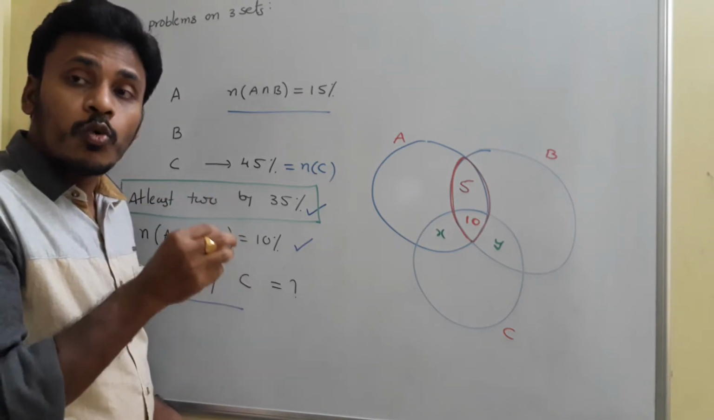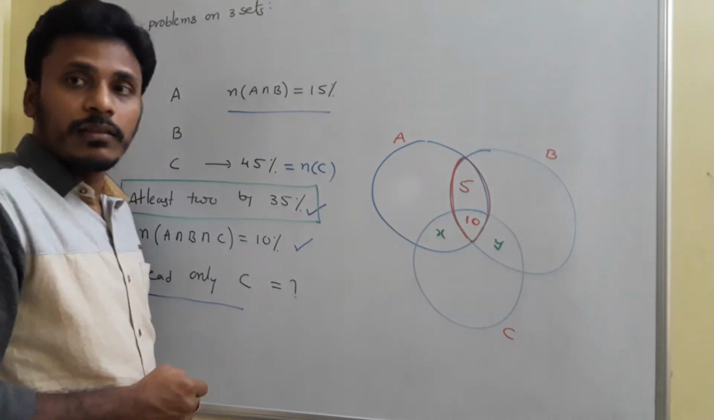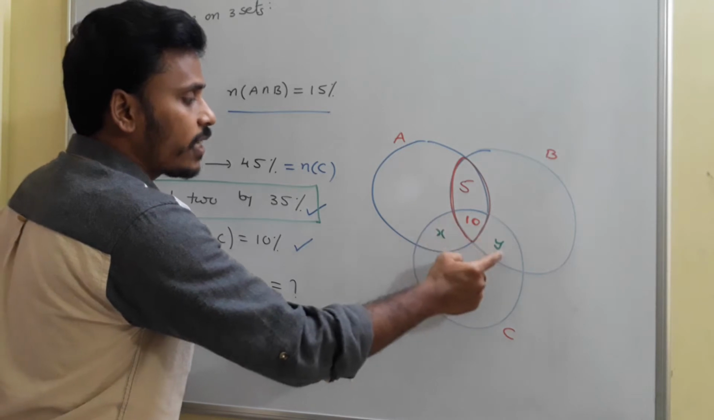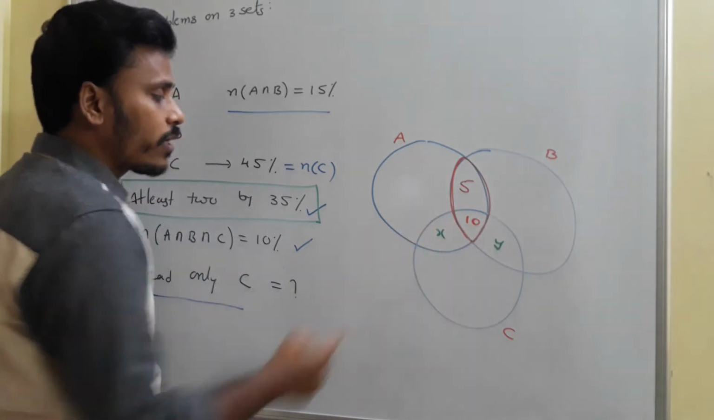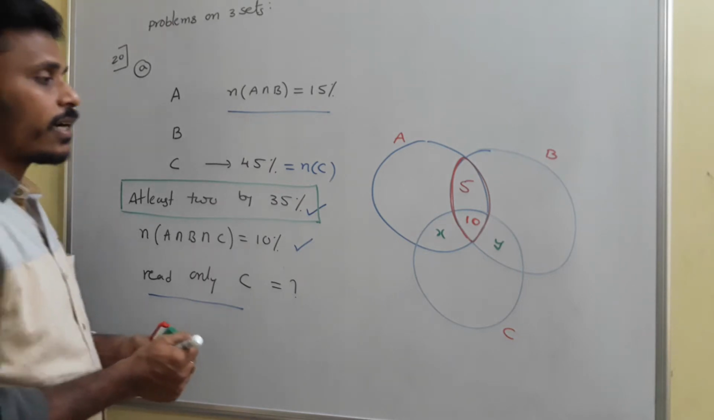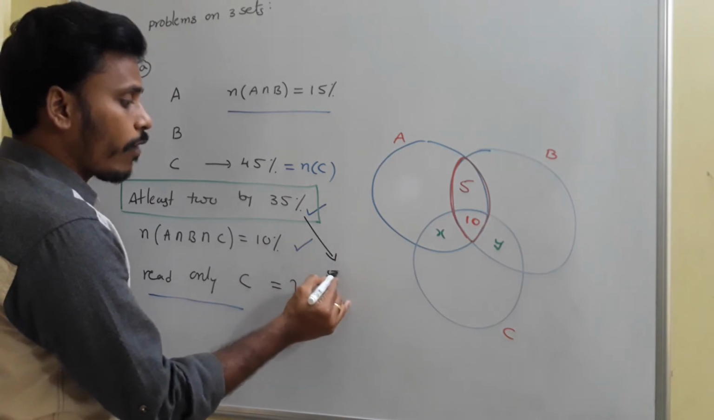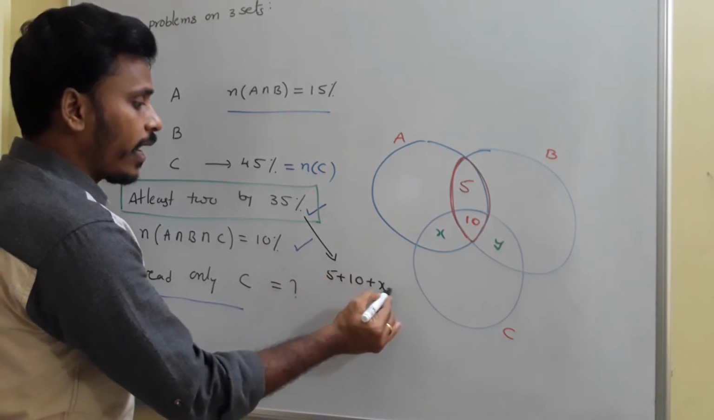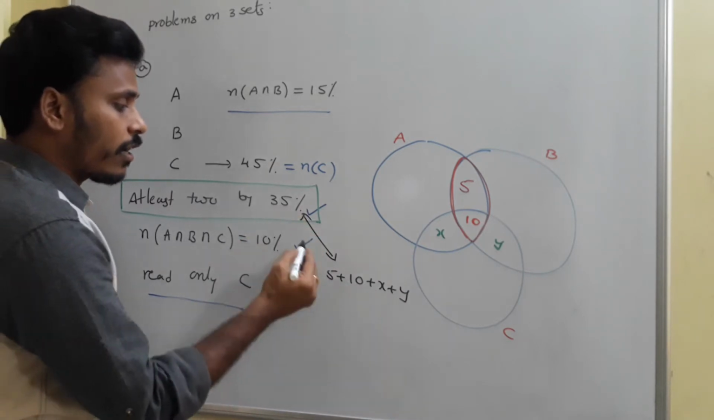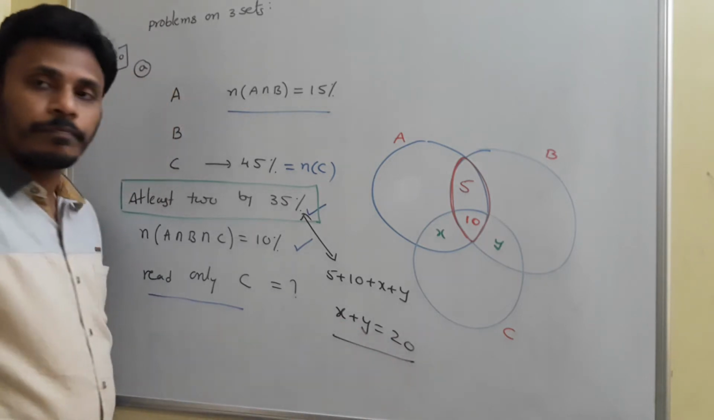So the number of persons who are reading exactly 2 papers means 5 plus x plus 5, and 3 papers means 10. So these 4 regions together indicate the number of persons who are reading at least 2, and from there it is very clear that the sum of these 4 values is 35. So this 35 is 5 plus 10 plus x plus y. Since 5 plus 10 plus x plus y is 35, it is very clear that x plus y is equal to 20.